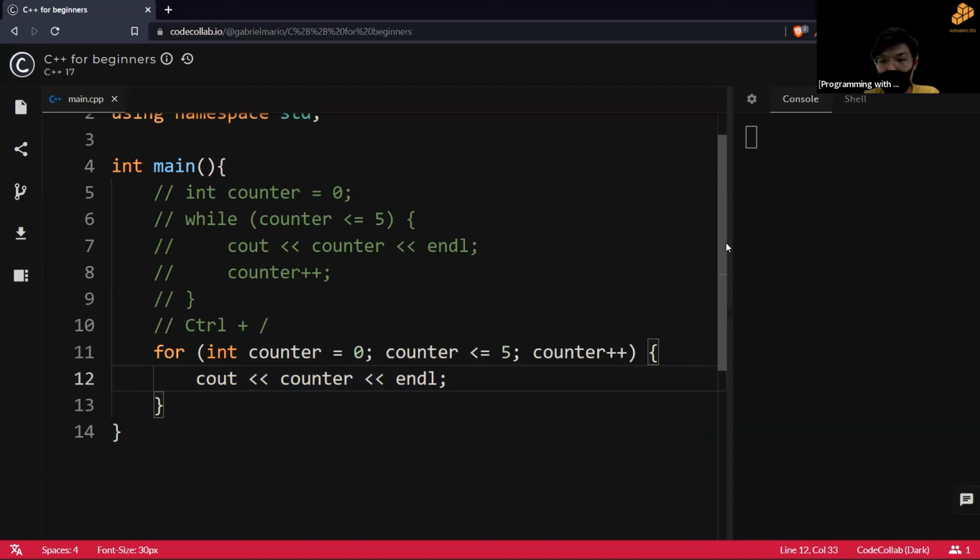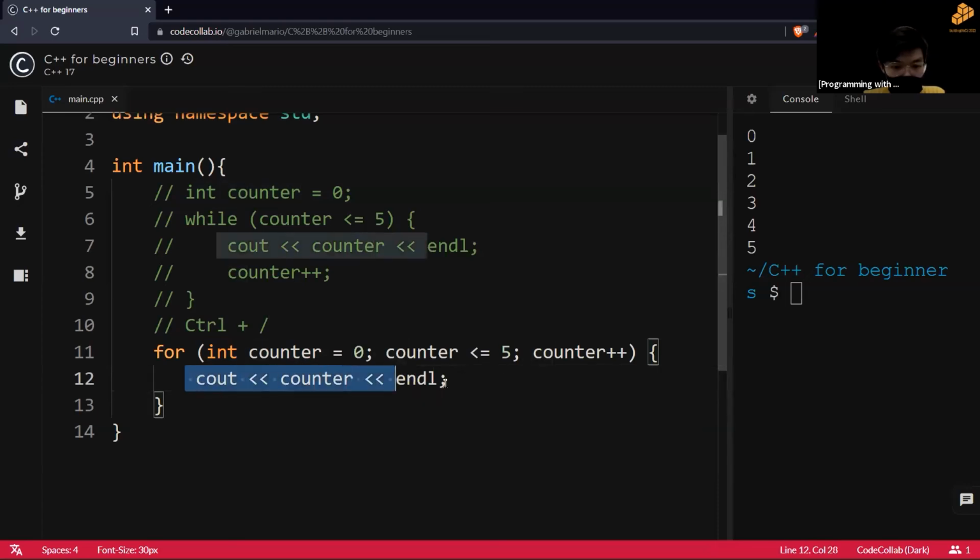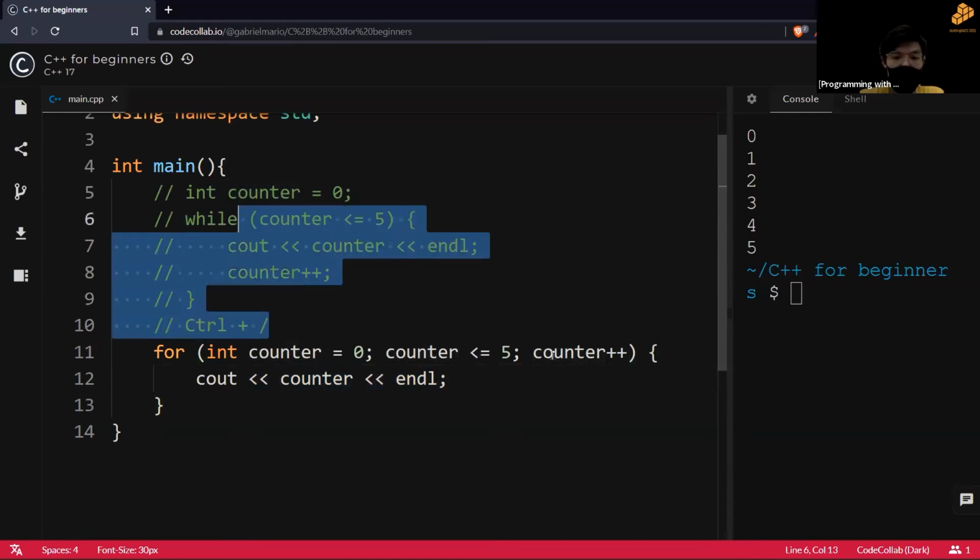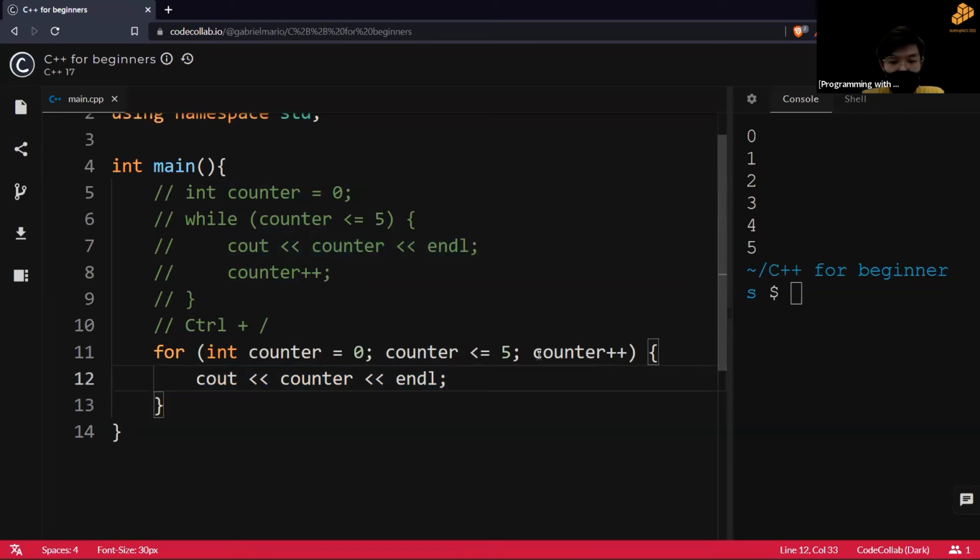As you can see, this will give the same result, 0 to 5, because the same thing happens here. At the start, you initiate 0, you check, you run the process, you increment, and then you check again, run the process, increment, check again, like a loop. It's similar to the while loop, just that the incrementing is on top rather than below.